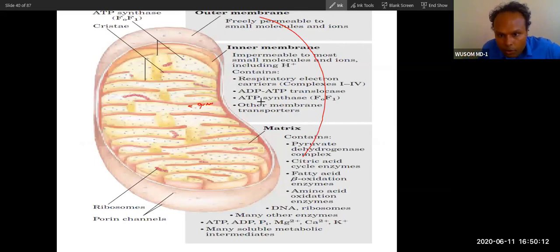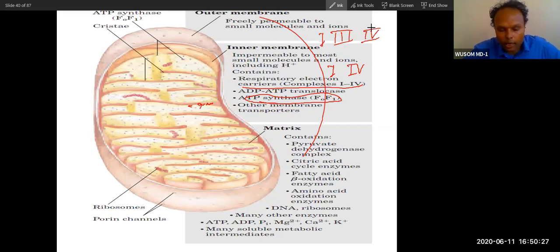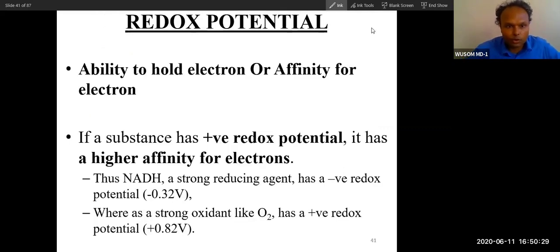And ATP synthesis, you know, the F0, F1 complex, it is called F0. The electron transport chain is made up of complex 1 to complex 4. I have only told you about complex 1, 3, and 4, and not about complex 2. I wanted to tell you. There is some reason why I did not tell you.